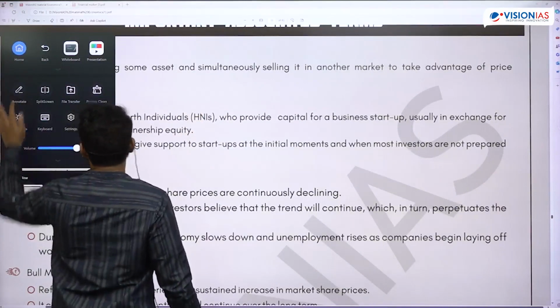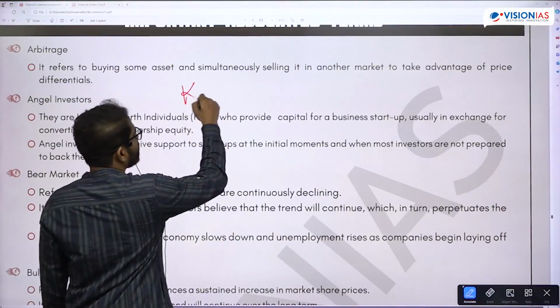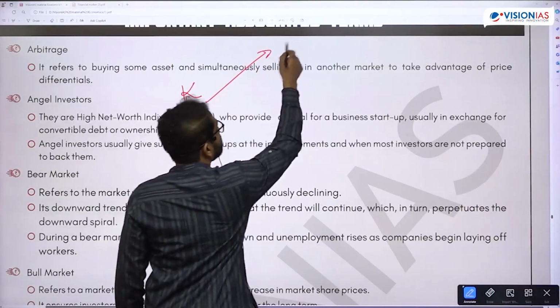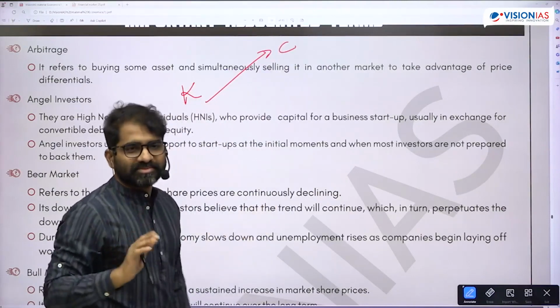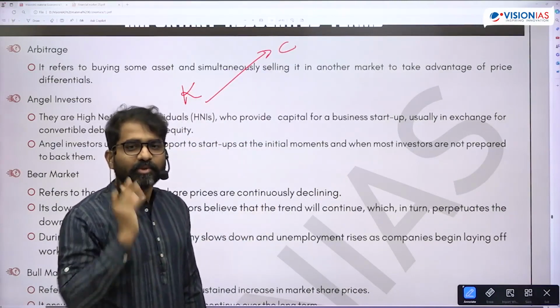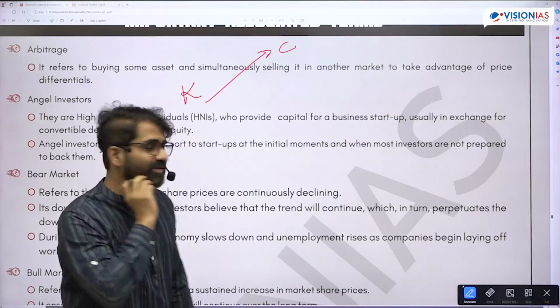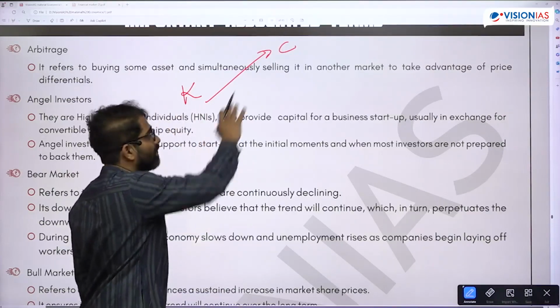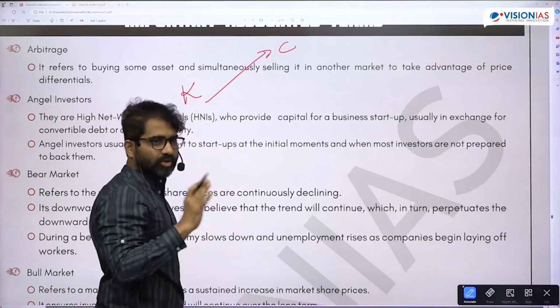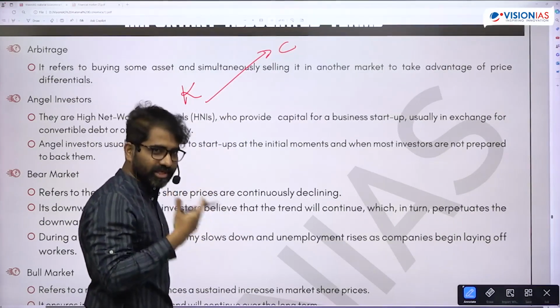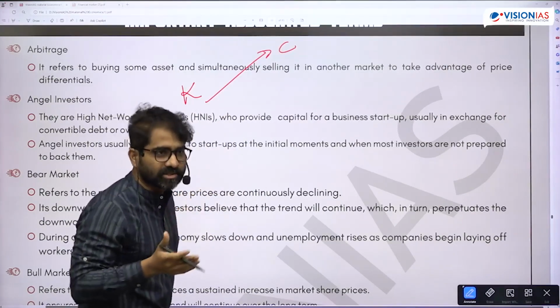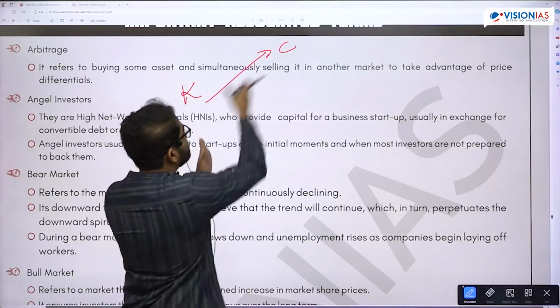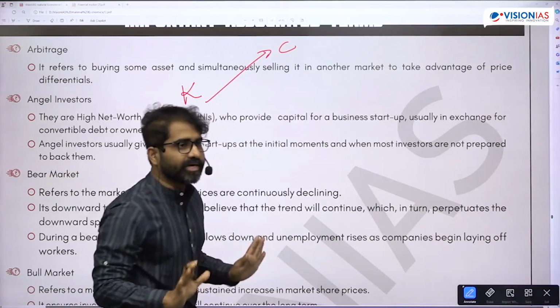My famous example is, I buy tomatoes in Karol Bagh and sell them in Connaught Place. I felt that tomatoes in Karol Bagh are cheap, so I fill my car with tomatoes and drop them in Connaught Place. This is nothing but arbitrage. I am taking the benefit of the price difference in two different markets.